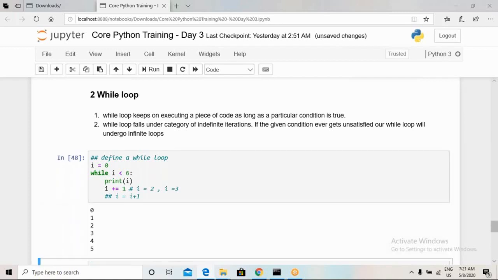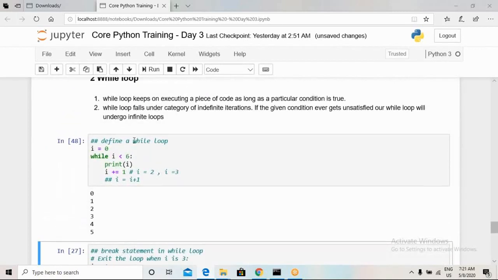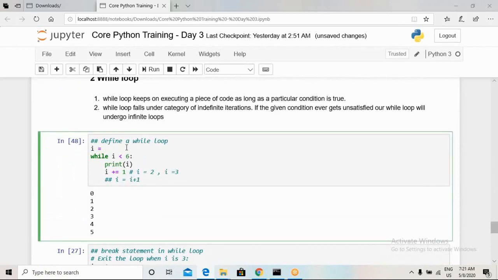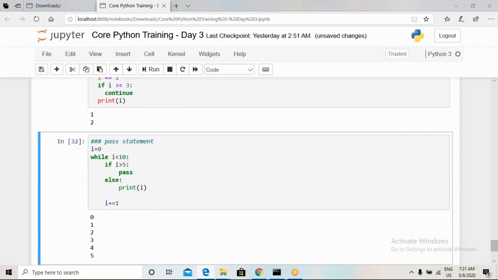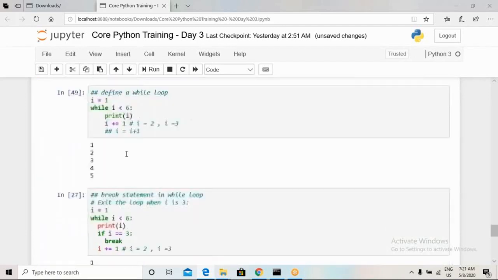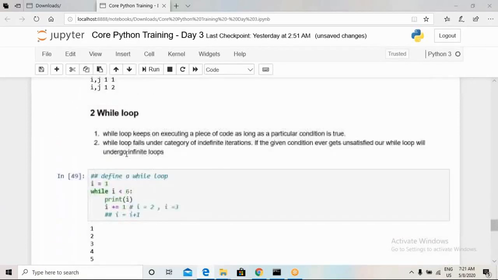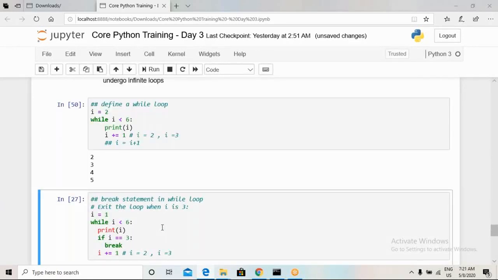So this will be the output of this loop. Again, we can initiate this loop from 1, or we can initiate this loop from 2. So this is how a while loop exactly works. Now I will show you how the break statement in a while loop works.